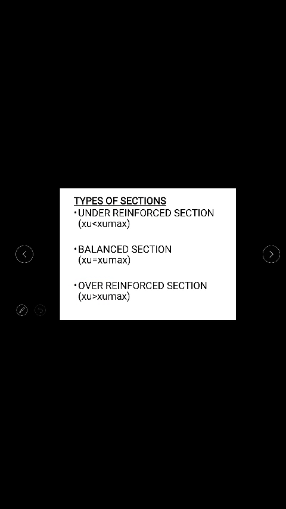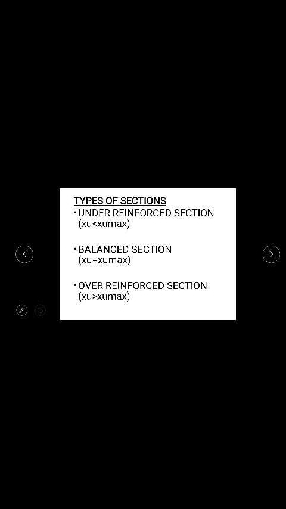And for finding out the actual depth of neutral axis, you will be equating the compression force equal to tension force, and by using this formula you will be getting the actual depth of neutral axis. Once these two values are found, then you will start comparing the values of Xu and Xu max.